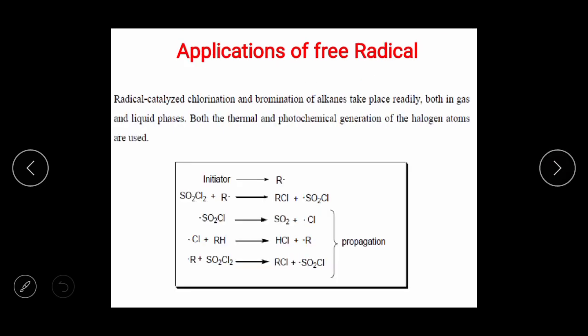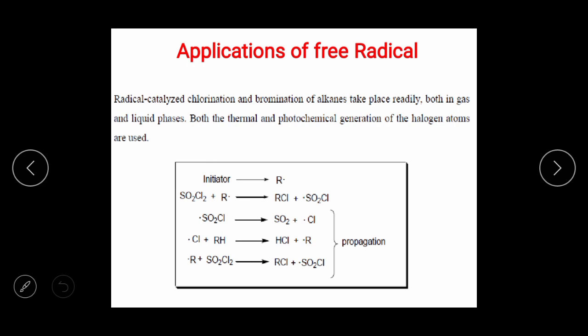This is the applications of free radicals. Radical catalyzed chlorination and bromination of alkanes takes place readily both in gas and liquid phase. Both the thermal and photochemical generation of halogen atoms are used. When you think about free radicals, the free radical reactions occur in a thermal and photochemical way. When you consider the thermal one, heat is used. When you consider the photochemical, light is used.